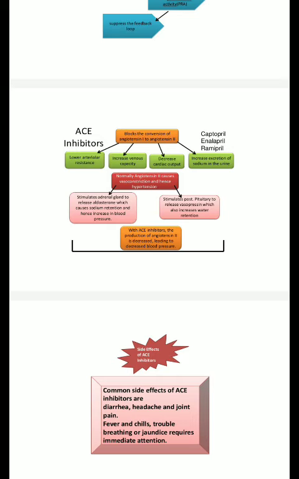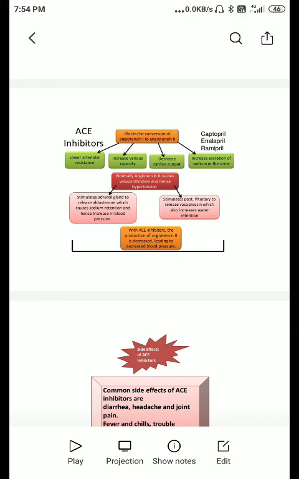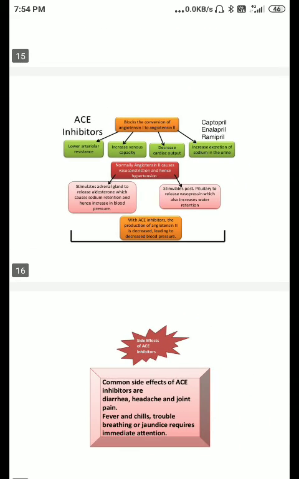Ultimately, the level of water, or you may say blood volume, will increase, and increased blood volume will cause high BP. So we use ACE inhibitor drugs like captopril, enalapril, and ramipril to inhibit the ACE enzyme which converts angiotensin 1 into angiotensin 2. This is the way ACE inhibitors act.